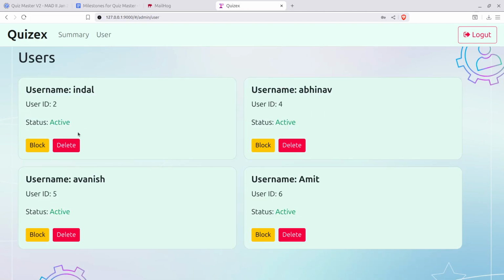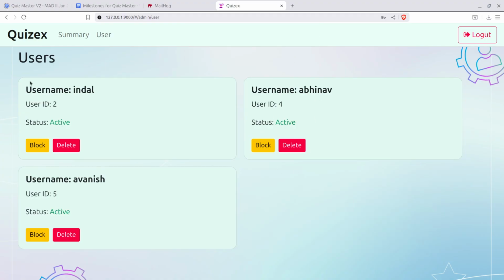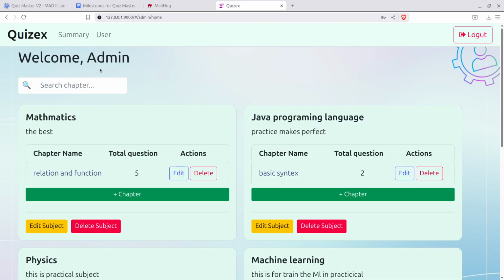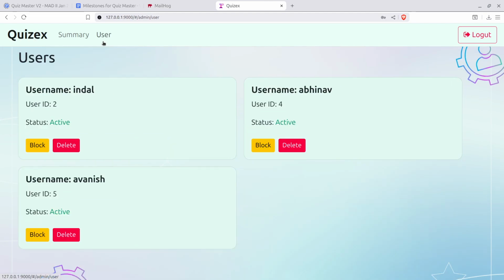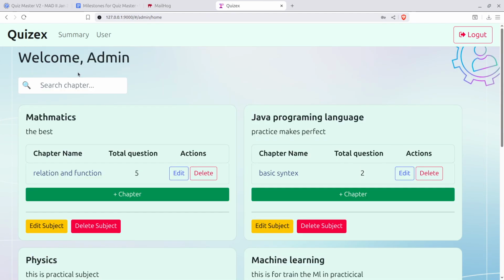So this is the user. The admin can block a user and can delete a user. Let the admin do some nasty things. Say the admin wants to delete. So delete. Okay, so now Amit is deleted. So overall, this is my project, where mail is also sent. I also received the mail. Okay, so thanks.